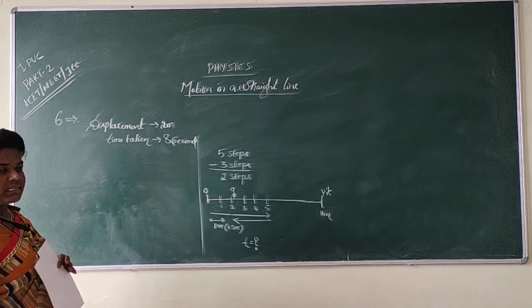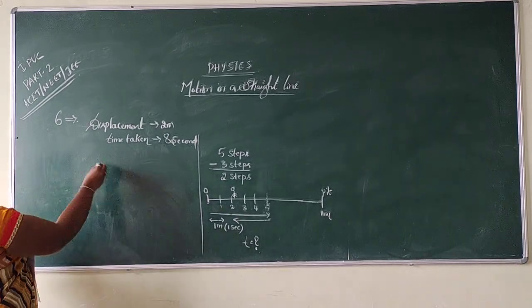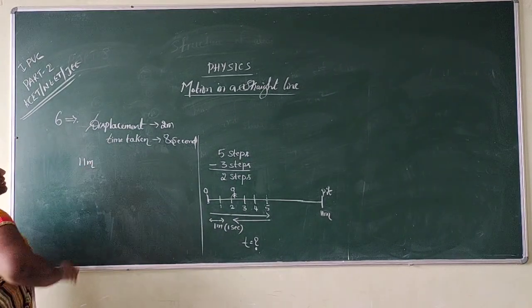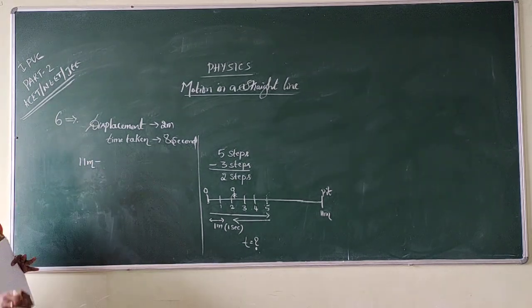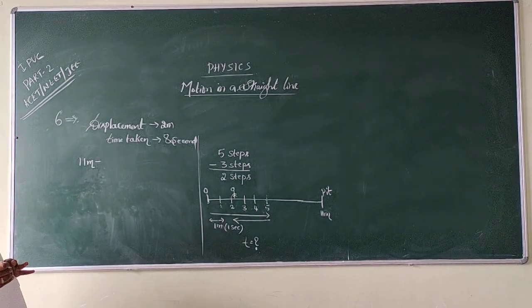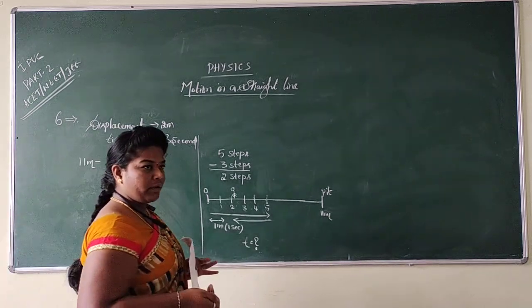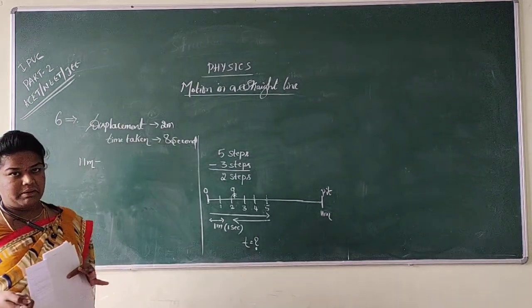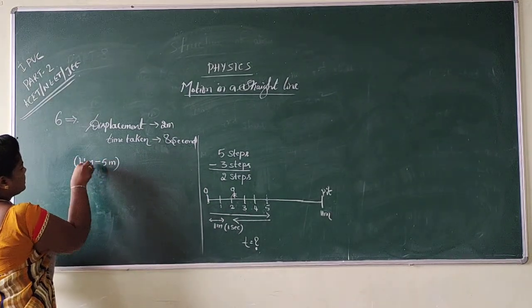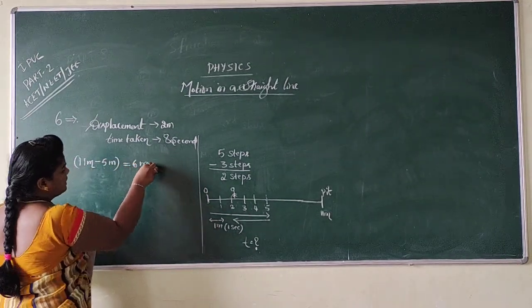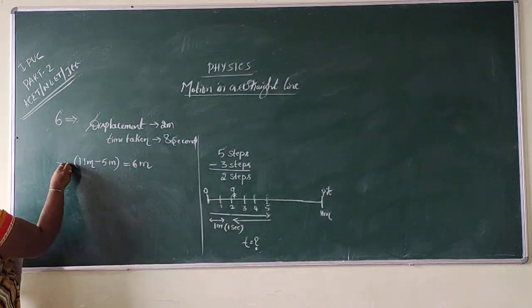To calculate this, what is the total distance? 11 meter. So my dear students, for every motion, he moves 5 steps forward and then 3 steps backward. So I am just going to consider 11 minus 5 meter, which gives you 6 meter. Right.